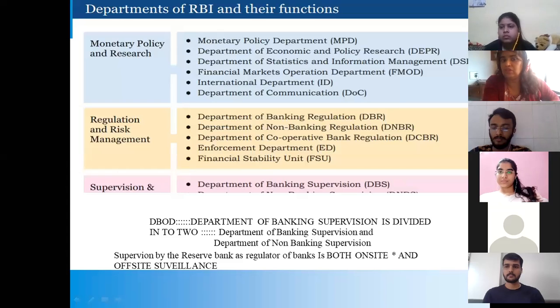So what used to happen was, it had become a scam. People used to just export some stupid things and they used to claim crores of rupees. So that way also the manipulation used to take place. We had the Industrial and Export Department, but now this has merged with the very important DBS, that is the Department of Banking Supervision, to check whether the priority sector lending is going to the proper people. And if it is not, then their licenses will be cancelled. These are the latest amendments to the Reserve Bank of India departments, wherein supervision has become very strict.